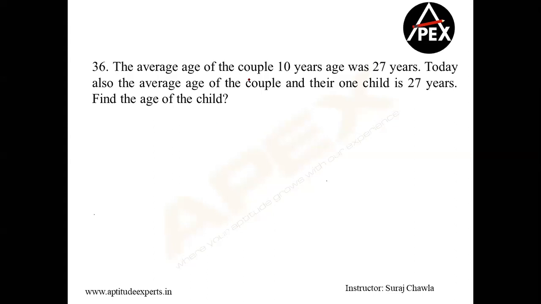So the age of the couple 10 years ago was 27. If 10 years ago the average was 27, then let's say husband and wife 10 years ago was 27. If I'm talking about the present, I'm increasing the husband by 10 and I'm also increasing the wife by 10. So therefore the average will also increase by 10. Which means presently, I can say husband plus wife is equal to 37 into 2, that is 74.